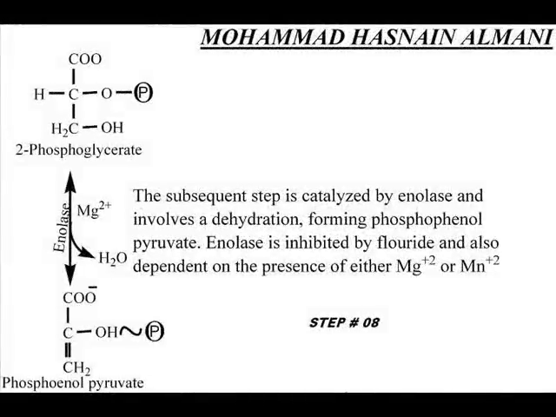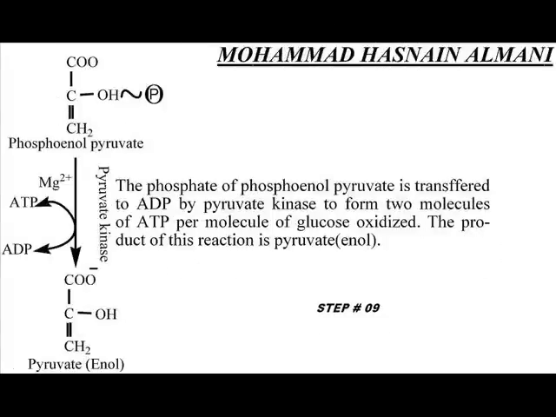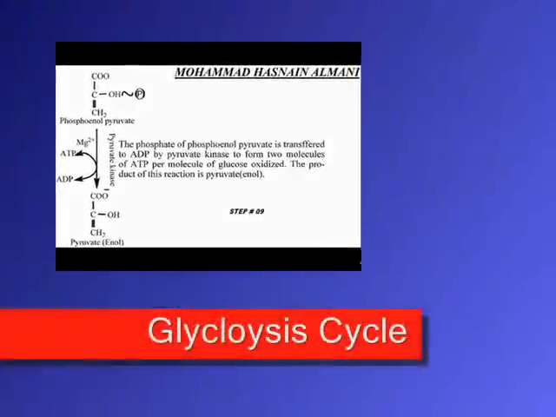The subsequent step is catalyzed by enolase and involves dehydration, forming phosphoenolpyruvate. Enolase is inhibited by fluoride and is also dependent on the presence of either magnesium 2+ or manganese 2+. The phosphate of phosphoenolpyruvate is transferred to ADP by pyruvate kinase to form 2 molecules of ATP per molecule of glucose oxidized. The product of this reaction is pyruvate enol.